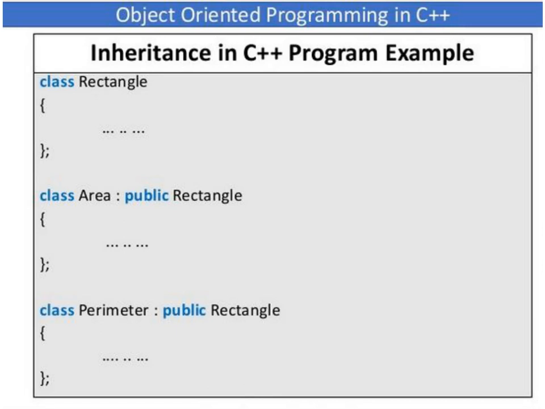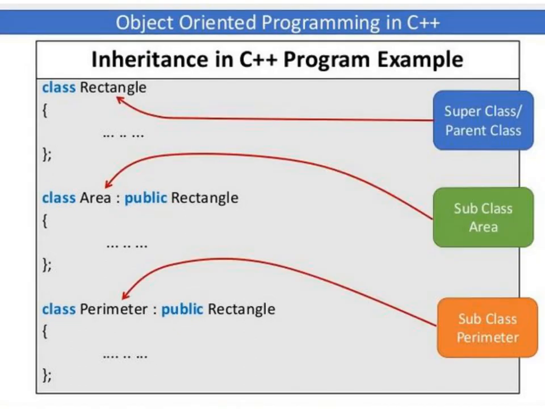Similarly, we define one more subclass. Class keyword, perimeter is your subclass name, colon is the operator, public is the access mode specifier, and rectangle is your base class name. So here we have two subclasses and one base class. The base class is rectangle, and the two subclasses, area and perimeter, are derived from it.